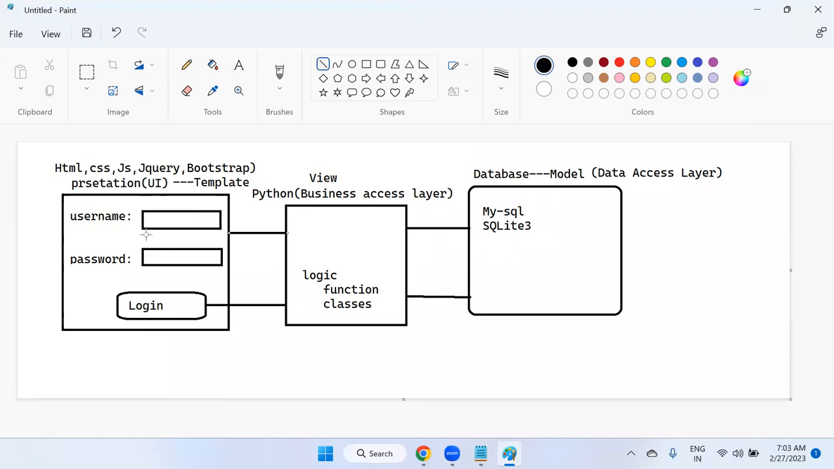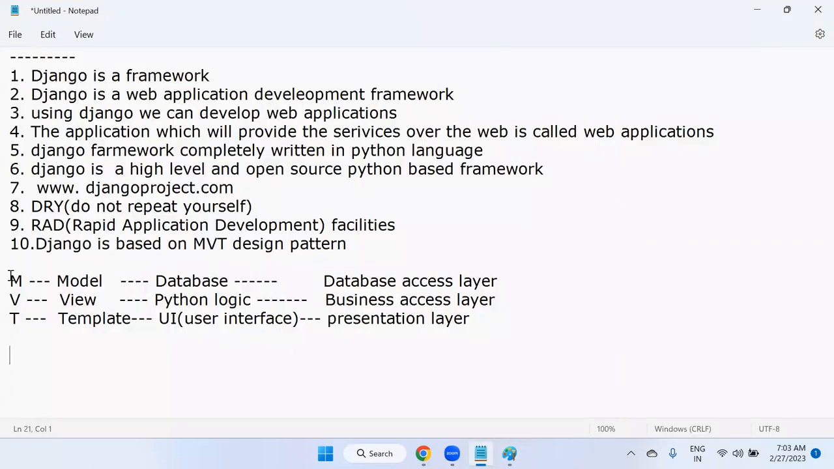So hope you understand this. The MVT design pattern is very, very important, and our complete lectures depend on this design pattern only. Once you know the flow of this design pattern, MVT, model view template, then you will easily be able to understand complete Django.